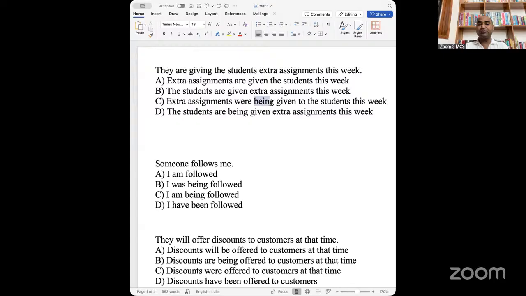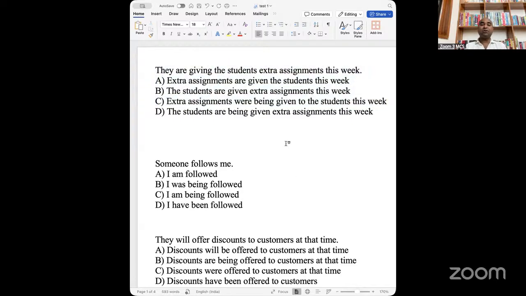There are two options with being, C and D, right? Because it is a question of passive voice, therefore being is compulsory. It means you cannot think of A and B because it is present continuous tense, is/am/are plus being, and hence C will be eliminated and D becomes the answer.